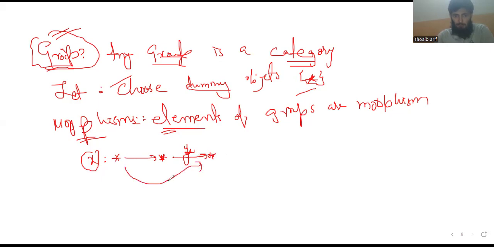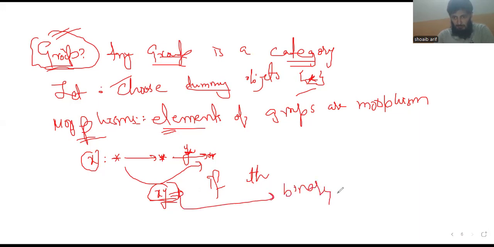How can we compose X and Y? If we see the picture of group structure, how can we compose X and Y? We have the answer. We can compose by using the binary operation. If we use binary operation as a composition, so we can compose.